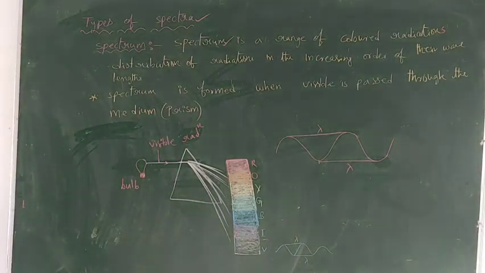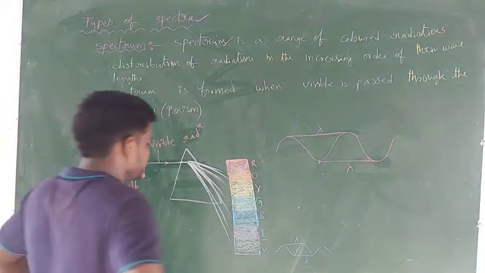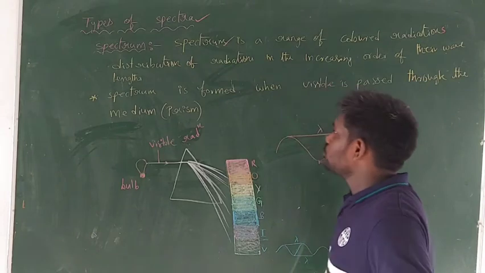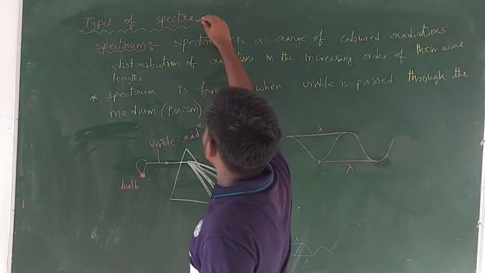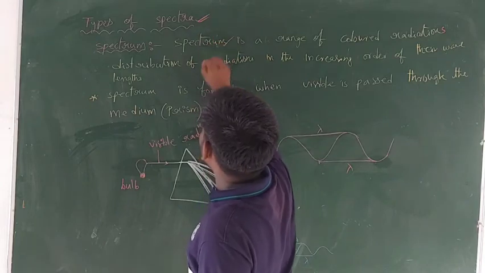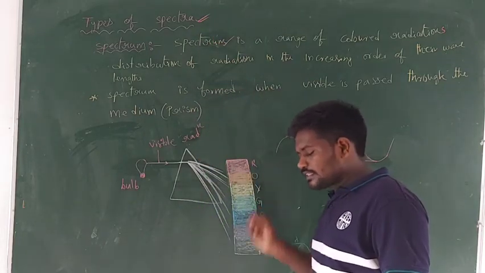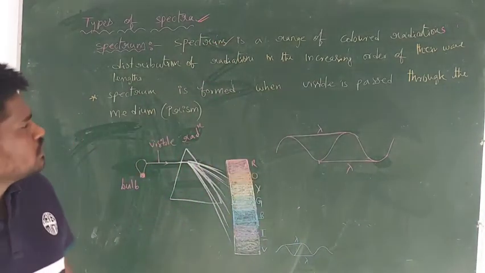Right students, in this video class I am going to teach types of spectra. Here, first we need to get familiarity with the words spectra and spectrum. Spectra means plural and spectrum means singular. Let us see the definition of a spectrum.